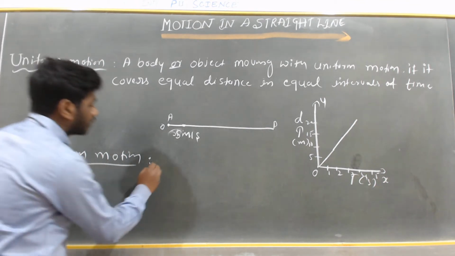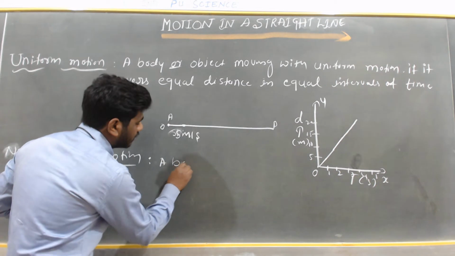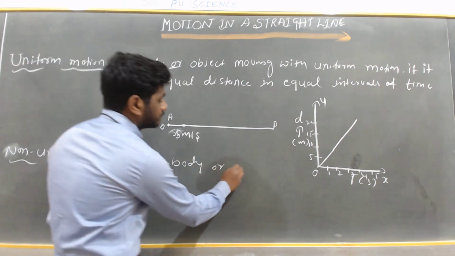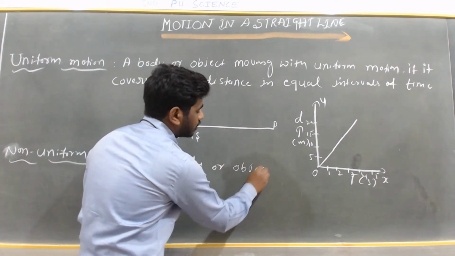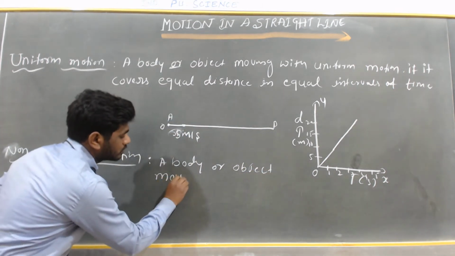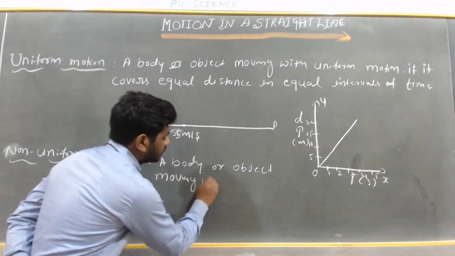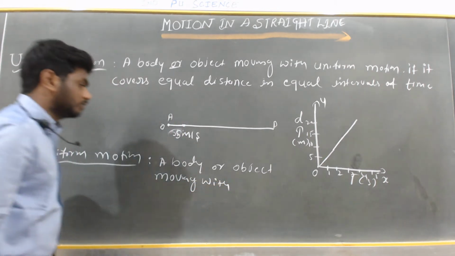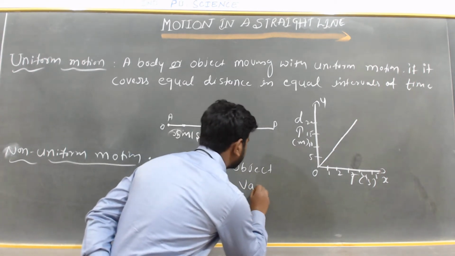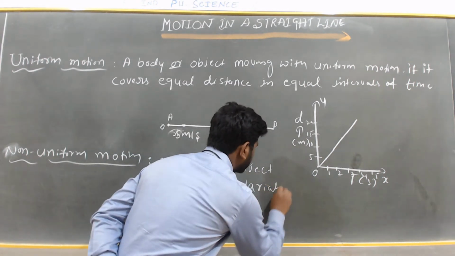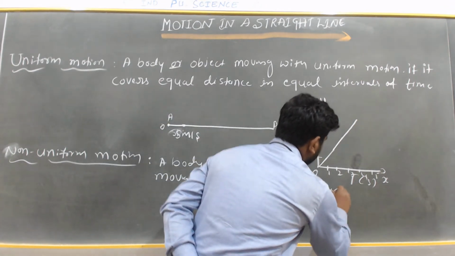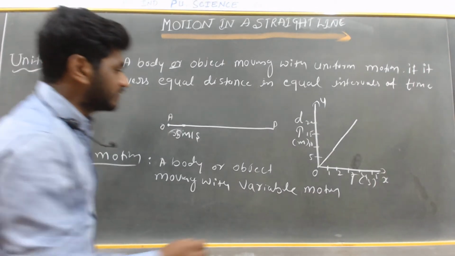A body or object moving with variable motion.